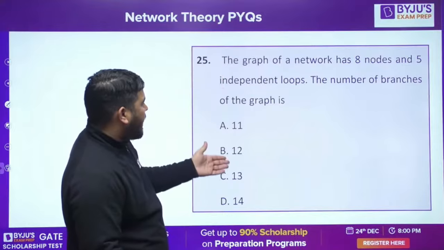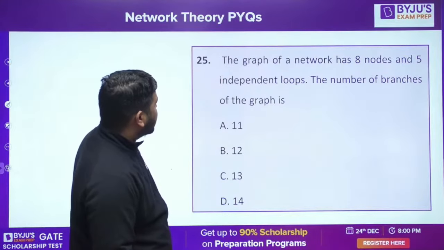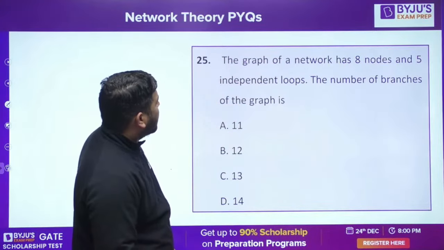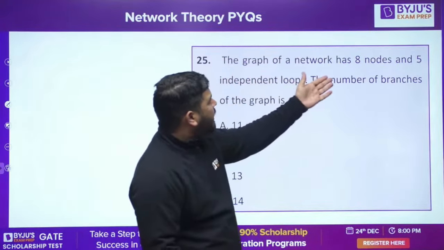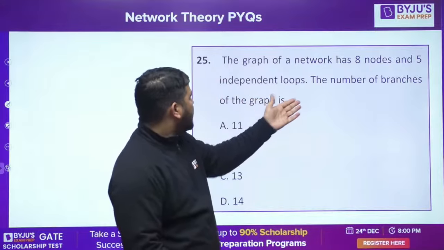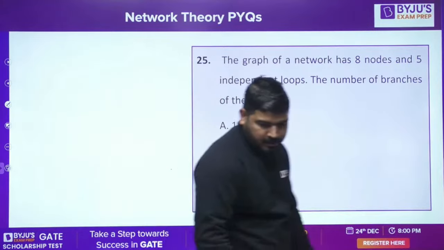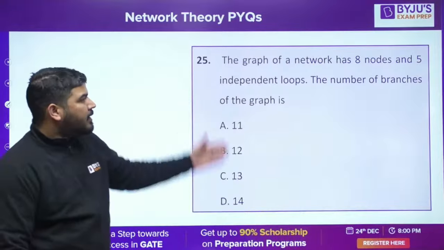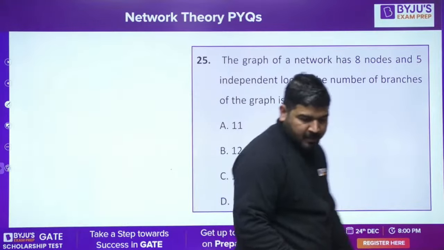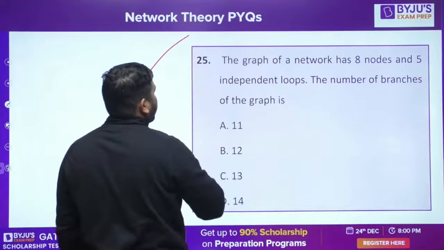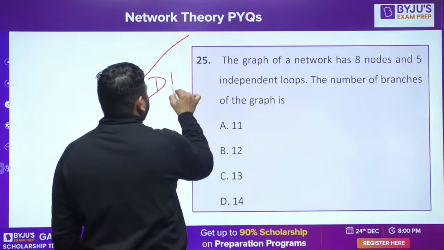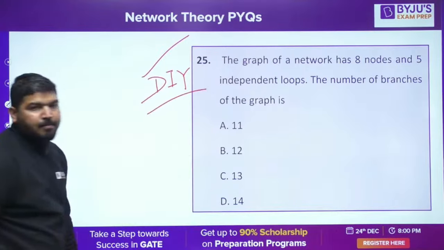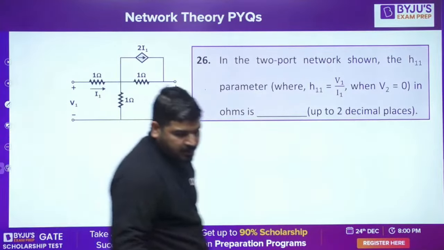This is a graph theory question. It is removed from your syllabus. This is not in your syllabus now. The graph of the network has 8 nodes and 5 independent loops. The number of branches? Okay, this is in your syllabus. Tell me what is the answer. Do it yourself, it is directly formula based. This is simple. Let's come to the next question.